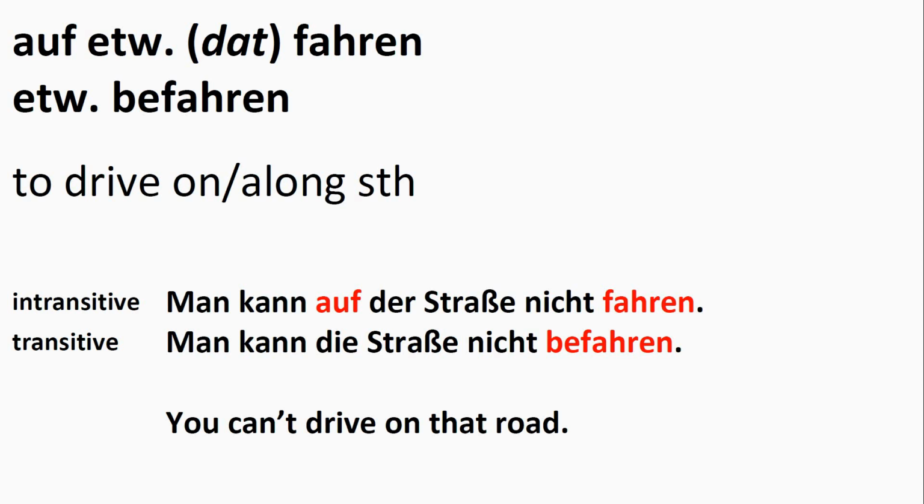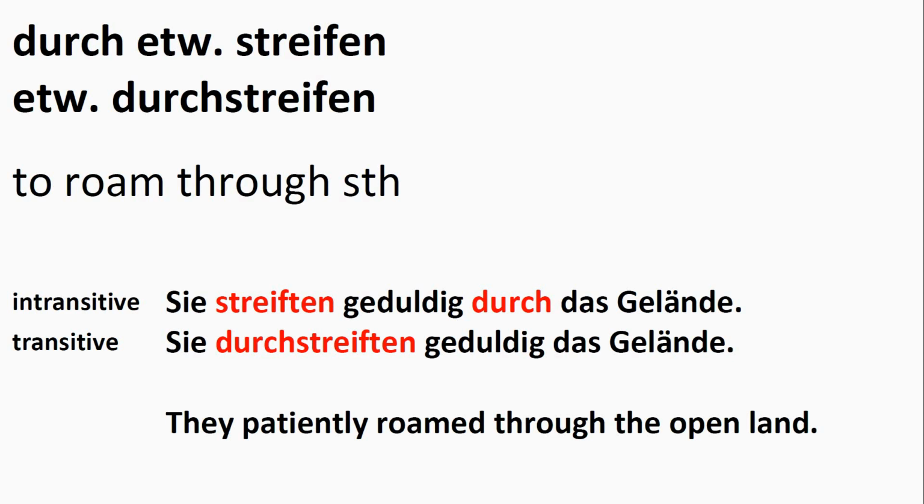Fine. Our next example. Durch etwas streifen. This is intransitive. And its transitive counterpart is etwas durchstreifen. This means to roam through something. And here are our examples. Sie streiften geduldig durch das Gelände. Sie durchstreiften geduldig das Gelände.